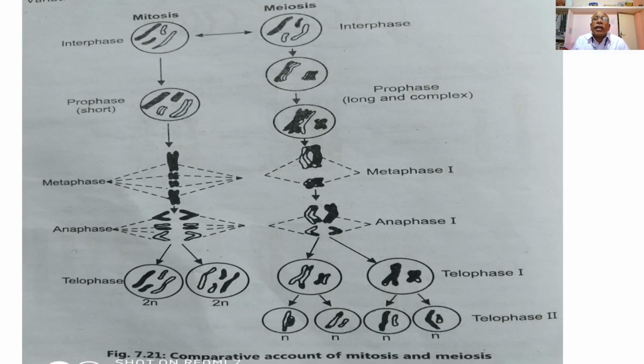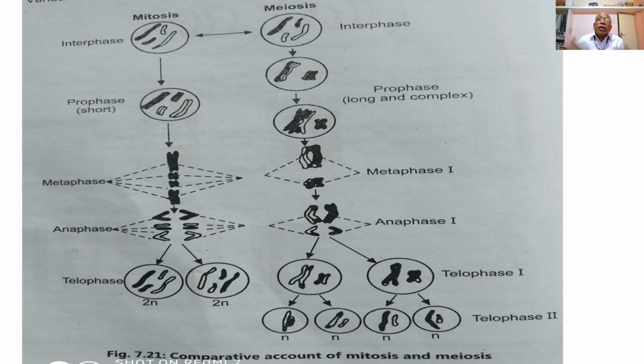Now this is again a diagram showing the process of mitosis and meiosis. In mitosis, during interphase, the chromatin material is duplicated, then follows prophase, which is very short, during which the chromosomes are condensed, thick and prominent.